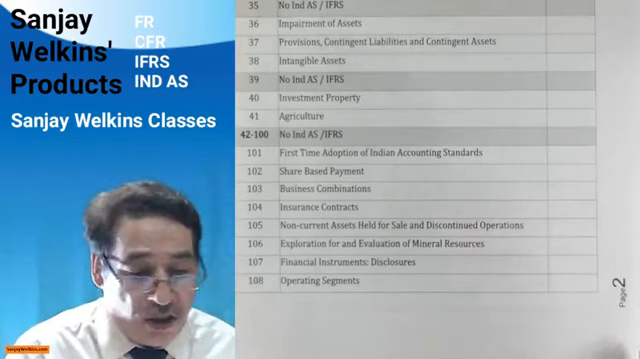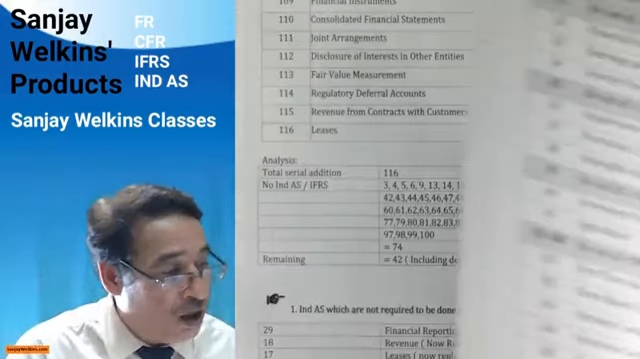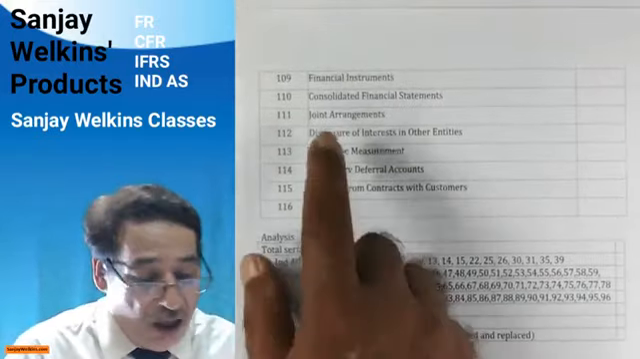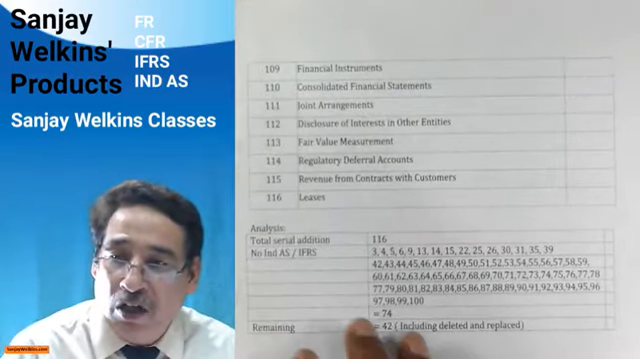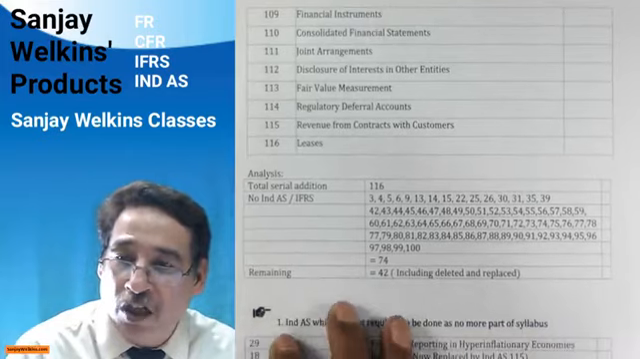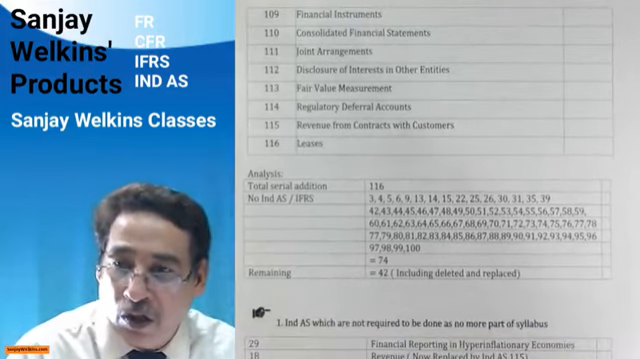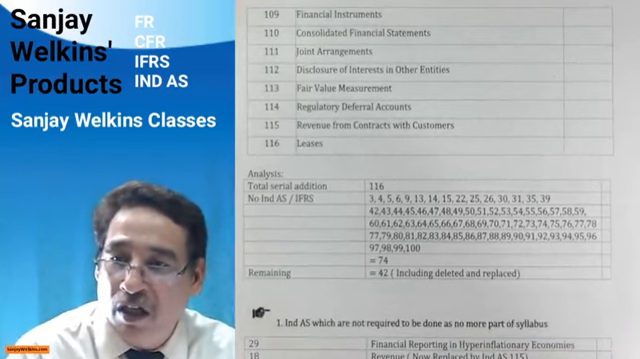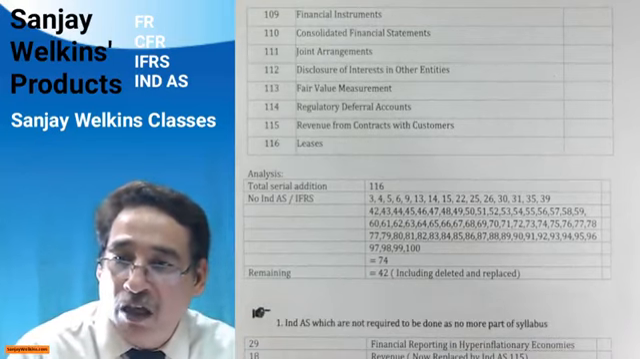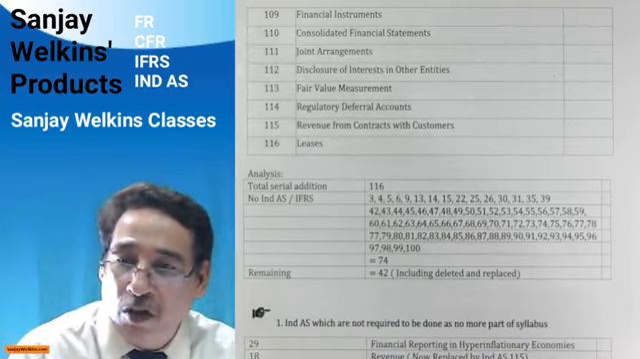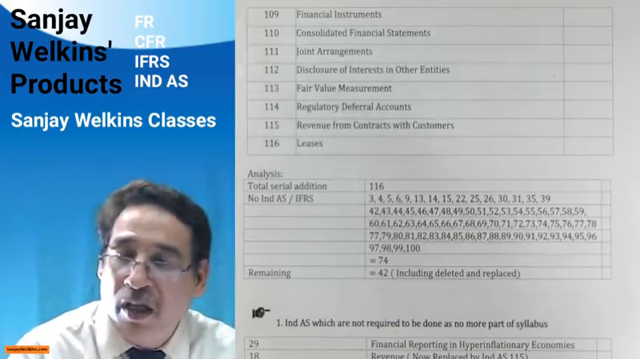108 operating segments. Then next sheet, this was sheet number 2. This is the next sheet. Here I have started off with 109 financial instrument, 110 consolidated financial statement, 111 joint arrangement. Then you can see 112 disclosure of interest in other entities, 112 fair value, 113 in fact fair value measurement, and then we have 114 regulatory deferral account, as we call it, 115 revenue from contracts with customer, and 116